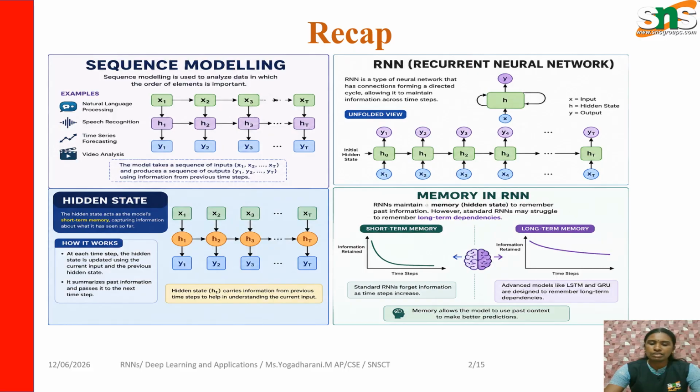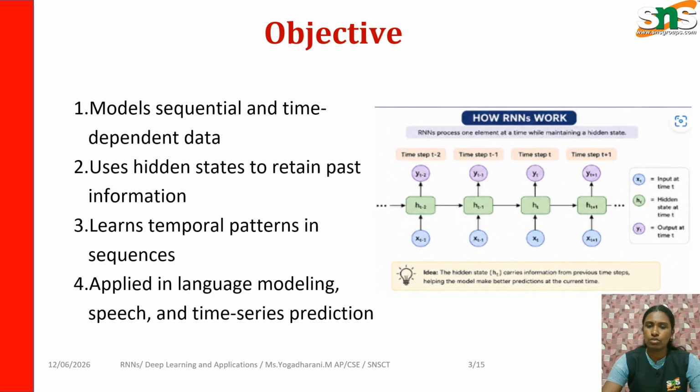Deep learning uses multiple layers to learn features automatically. The limitation is that feed-forward networks cannot remember previous input. This creates problems for sequence-related tasks.